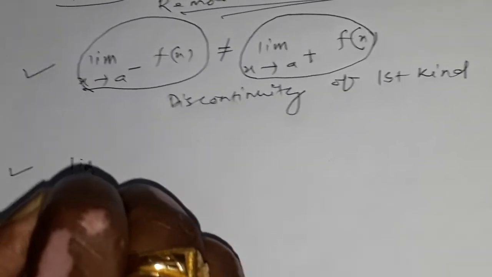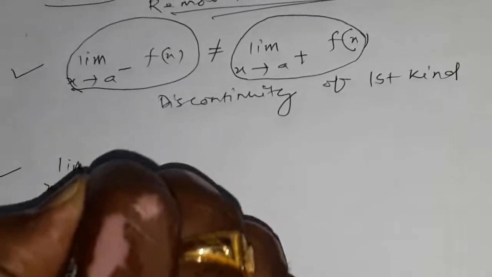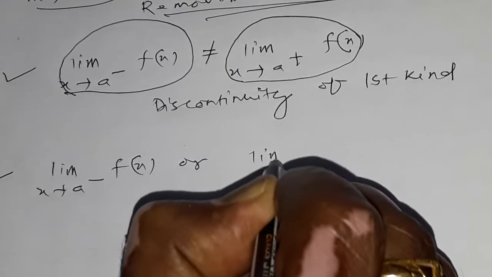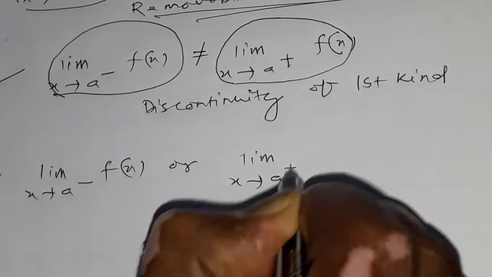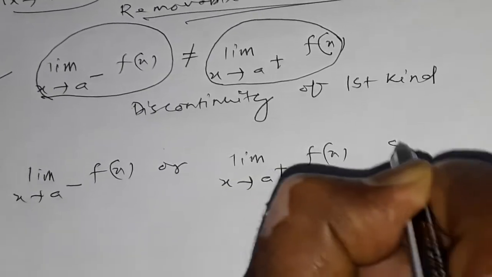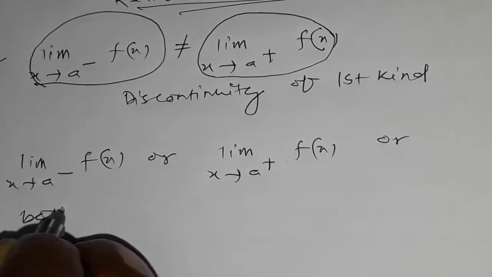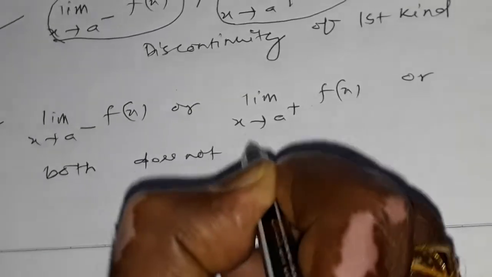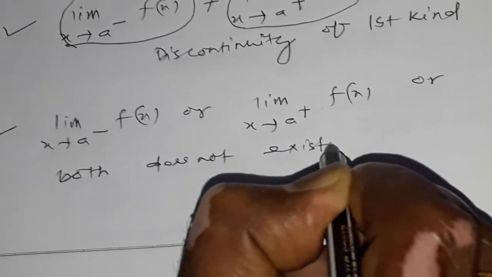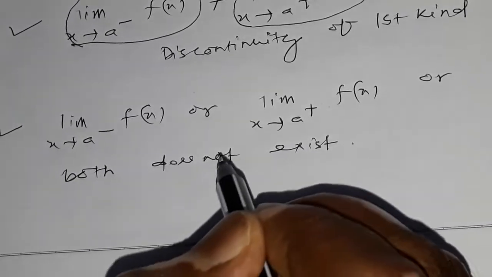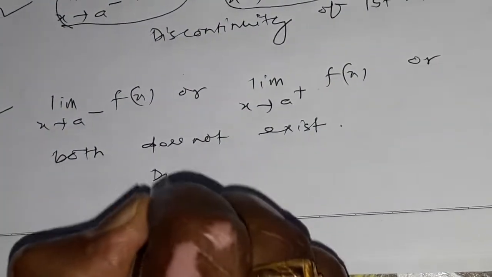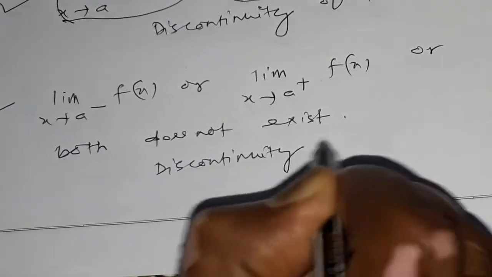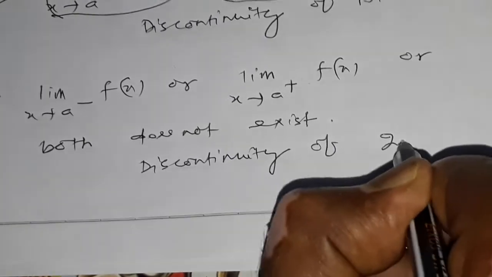Limit x tends to a minus of f(x) or limit x tends to a plus of f(x) or both does not exist. This discontinuity is known as discontinuity of second kind.